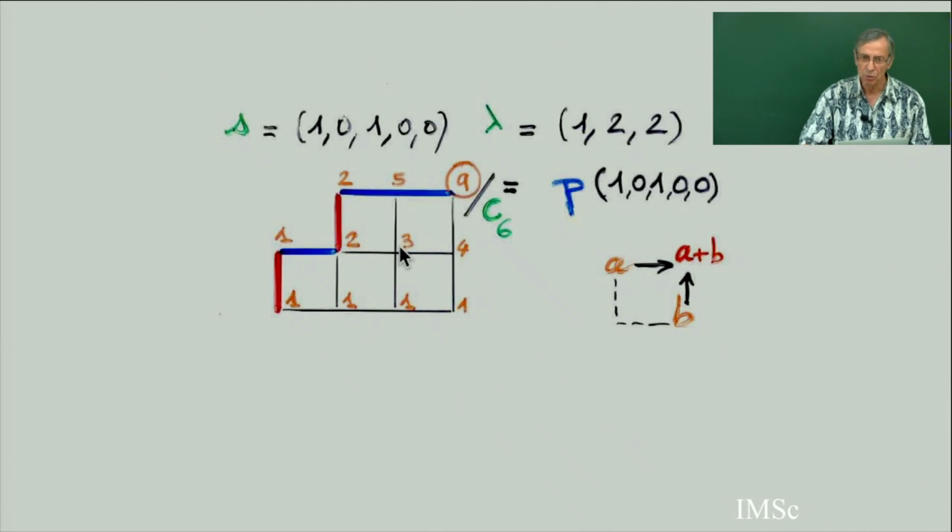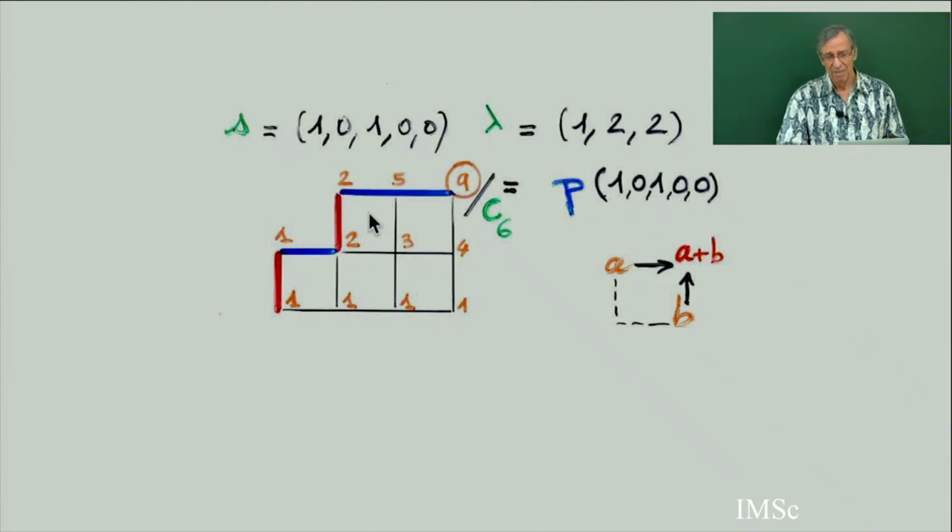The Catalan number is all the paths which are above the... Catalan number is the total number of pairs of paths. Oh, total number of pairs. Yes, total number of pairs of paths. Take it like this and then we will see. I will give you the bijection in the class.